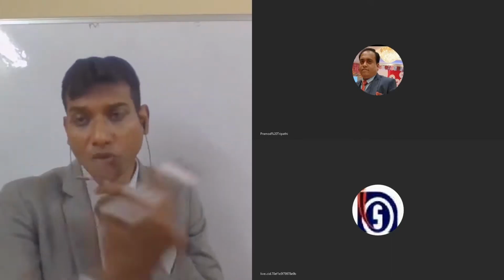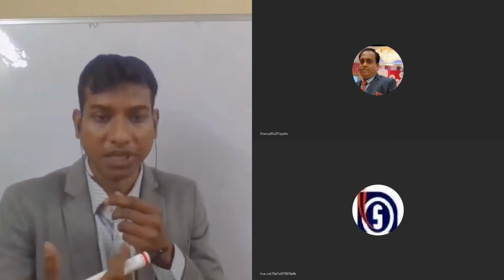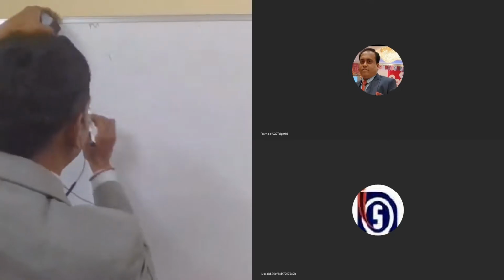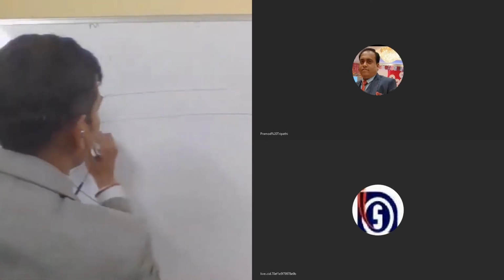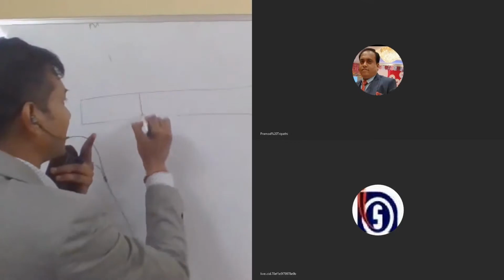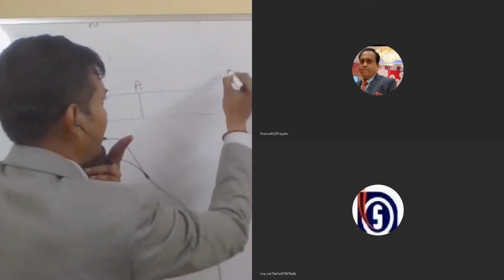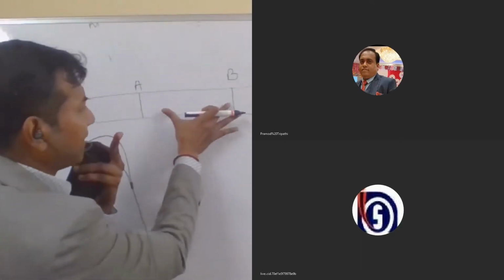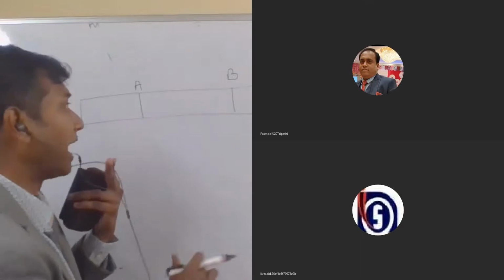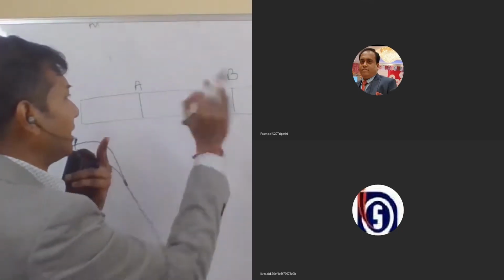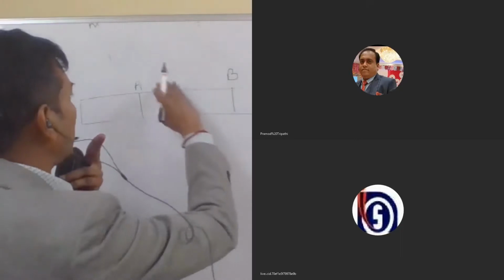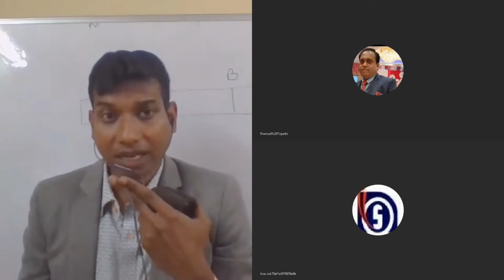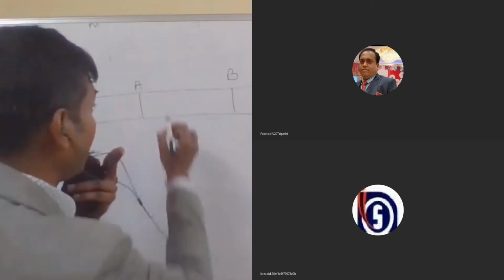But if the genes are situated far apart, I'm just drawing a linear one. If a gene A is present here, and another gene B is present here, suppose, in the chromosome. Now, if the distance is large, there is a possibility that during recombination or crossing over, these may get separated. They can enter into different gametes. But if they are very close to each other, then the possibility of their separation becomes very low.